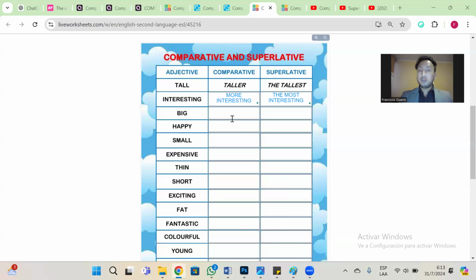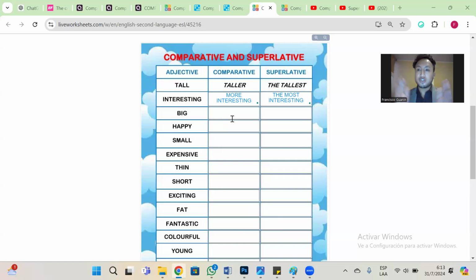For example, we need to understand the adjectives with one syllable. For example, tall, big, clean, fat. What else? Short, right? You have one syllable. But if I say interesting, three syllables. Big adjective. Expensive, three syllables. Big adjective. Fantastic, three syllables. Big adjective, right? You have to differentiate short adjectives and long adjectives.